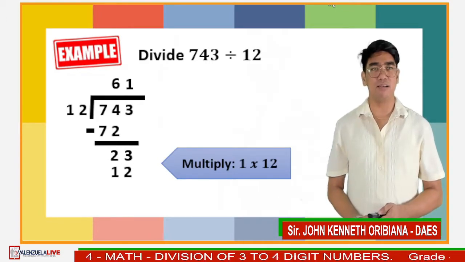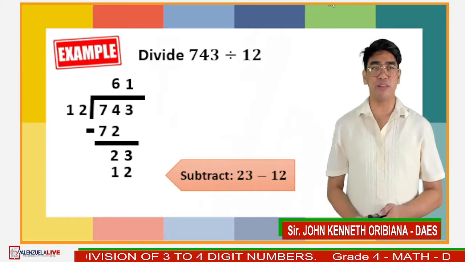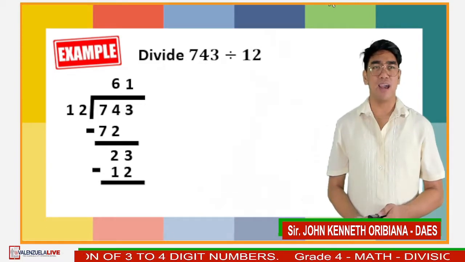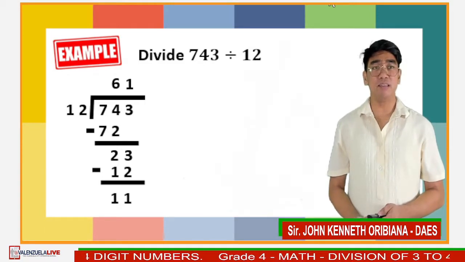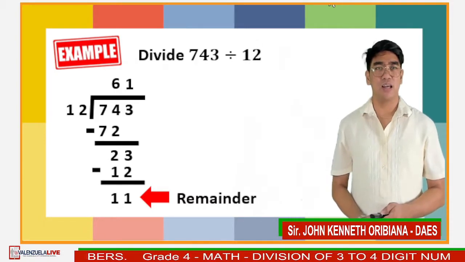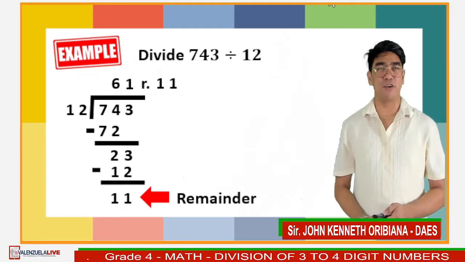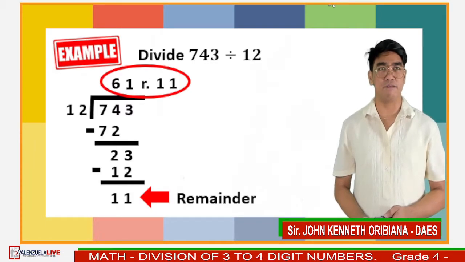And the product will be 12. Subtract 12 from 23. And the difference is 11. 11 serves as our remainder. Therefore, the answer for this problem is 61 remainder 11.